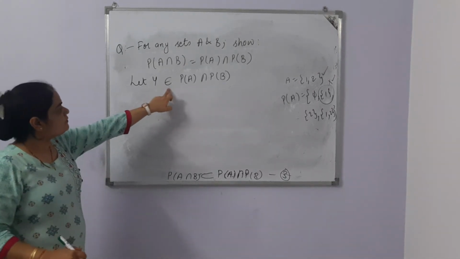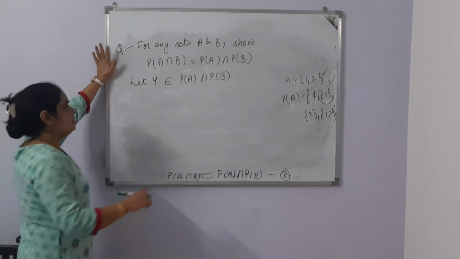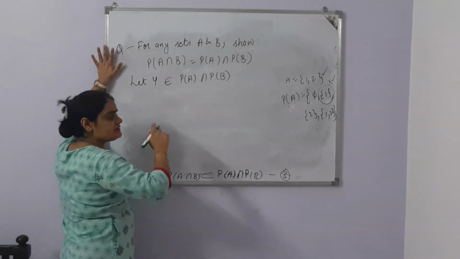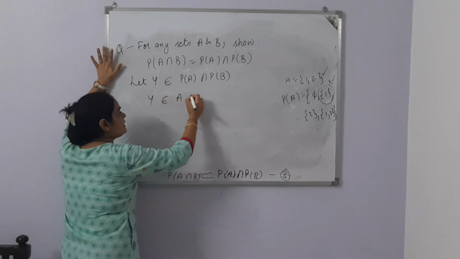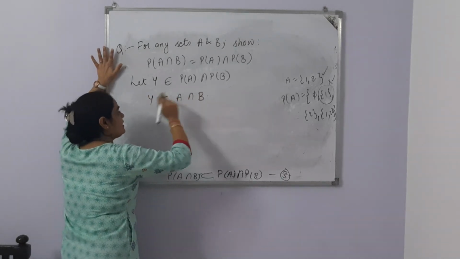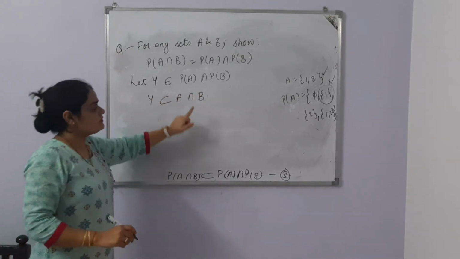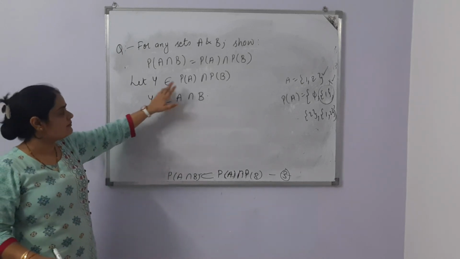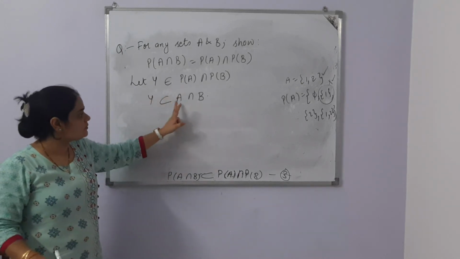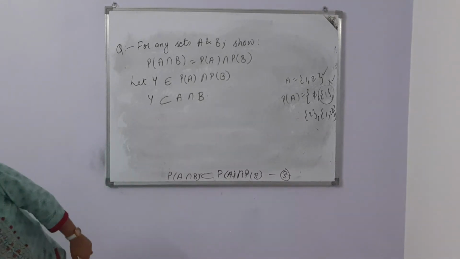So Y set belongs to power set of A intersection power set of B. So Y belongs to power set, but when we talk about the set, then Y is the subset of A intersection B. Of course, this works as an element for power set, but whenever we talk about A intersection B, then this is the subset.